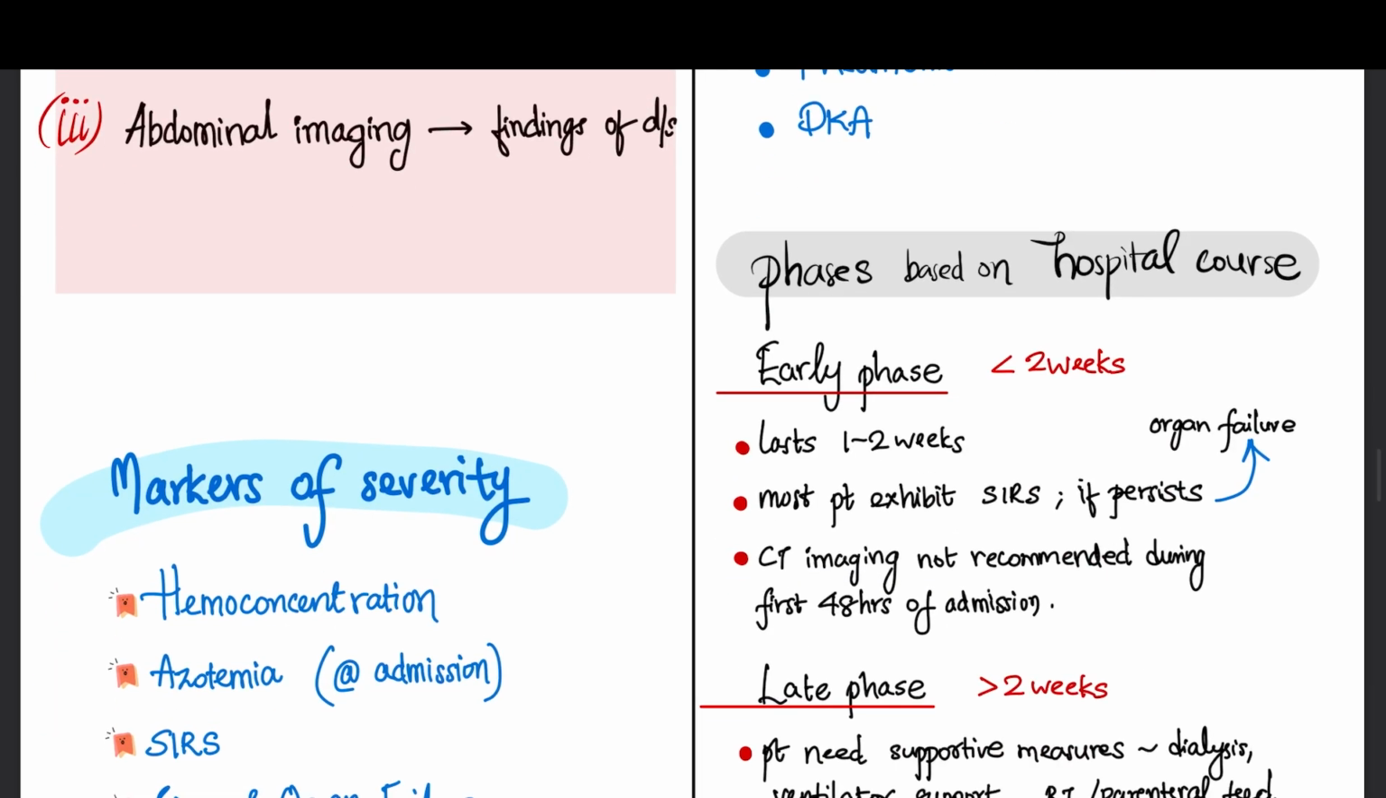And a few markers of severity also we have to keep in mind. One is hemoconcentration, we have seen that. Next is azotemia. Both hemoconcentration as well as azotemia are assessed during admission or within 24 hours, and that has more prognostic value. Then SIRS, then signs of organ failure.